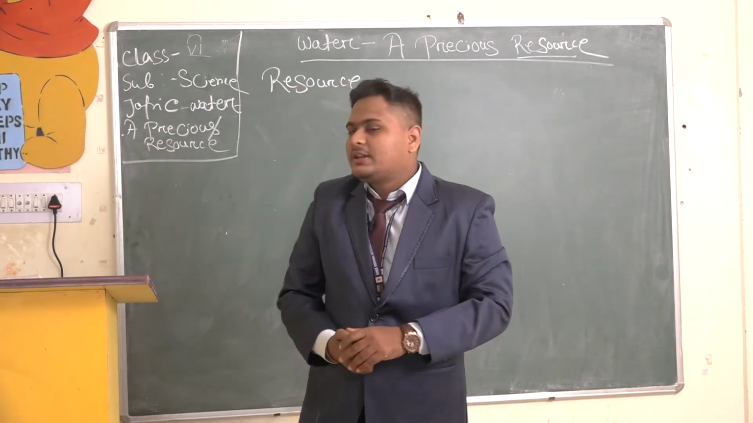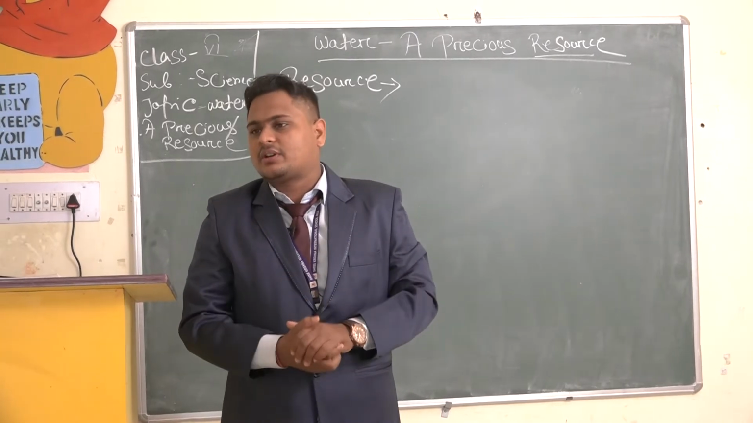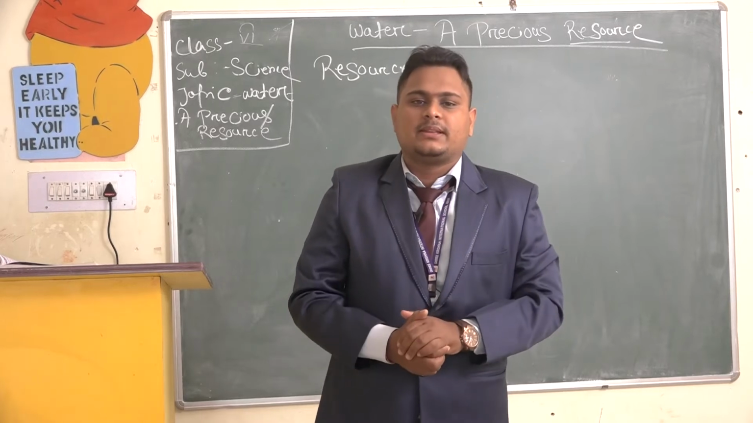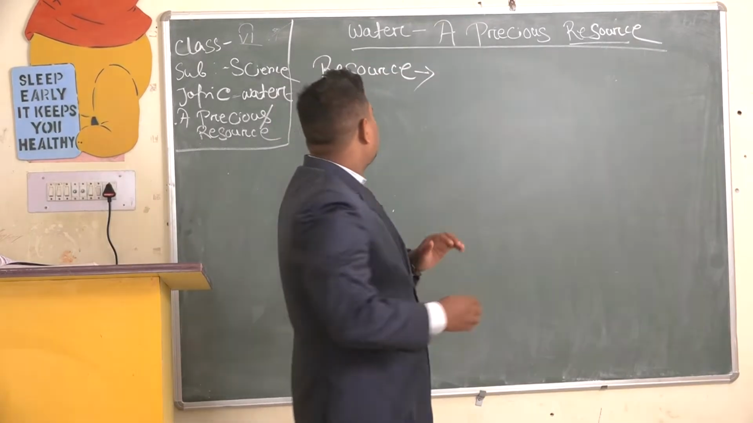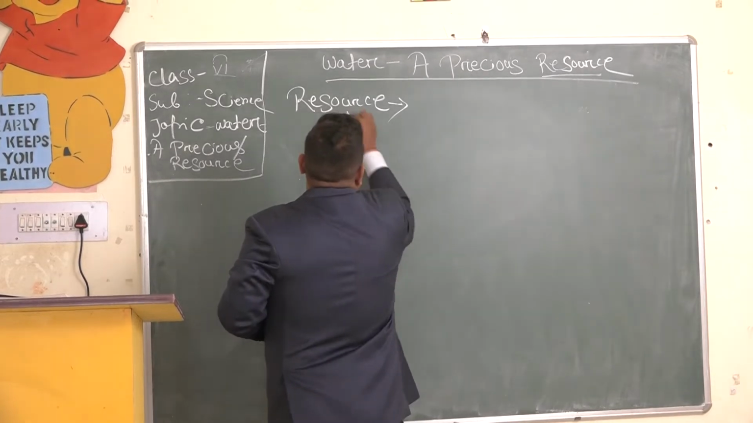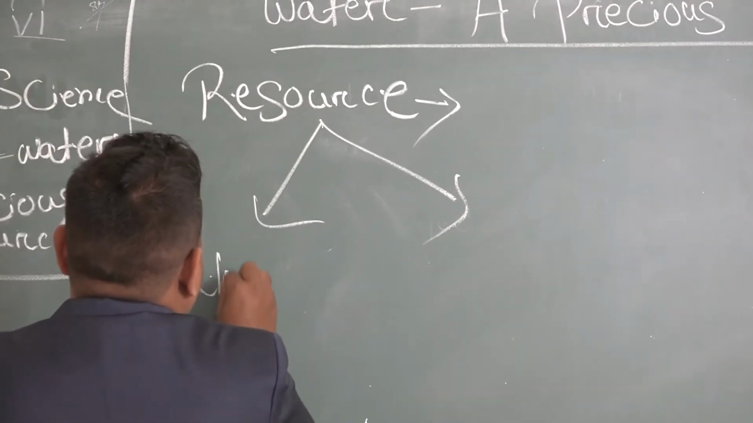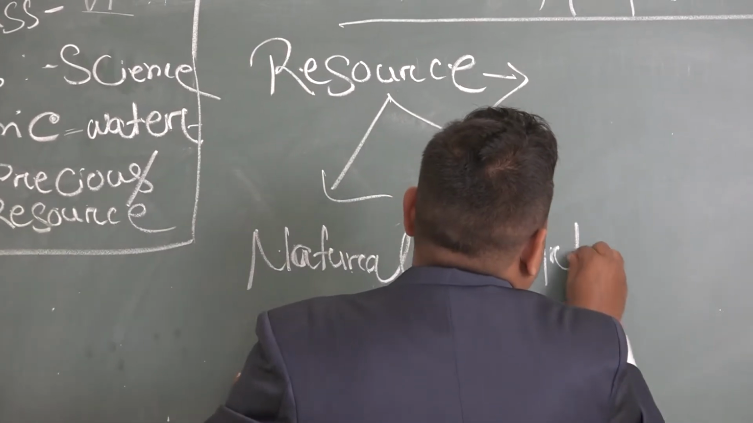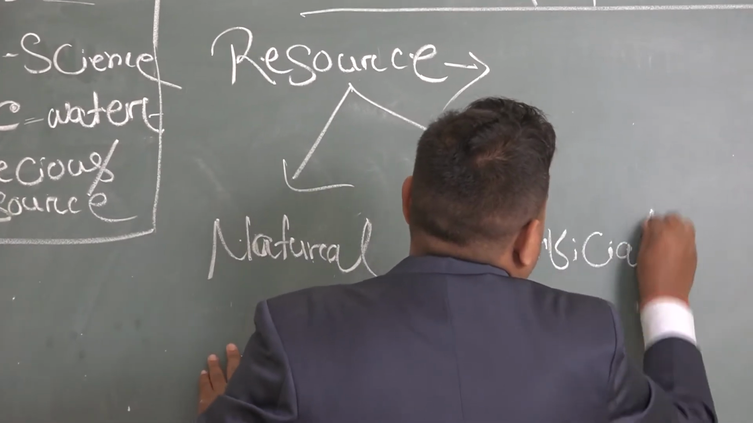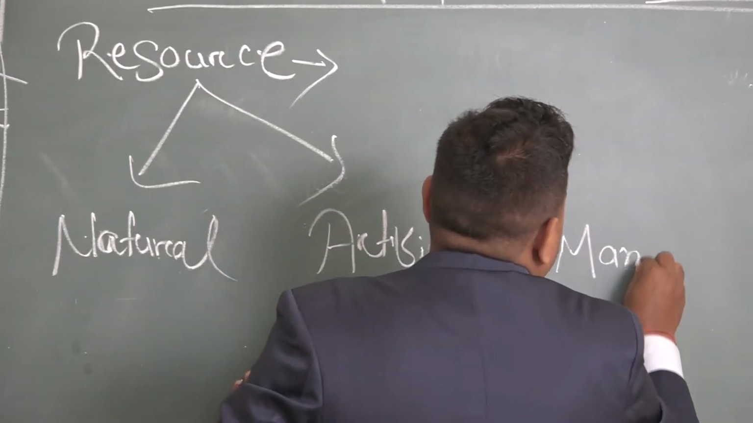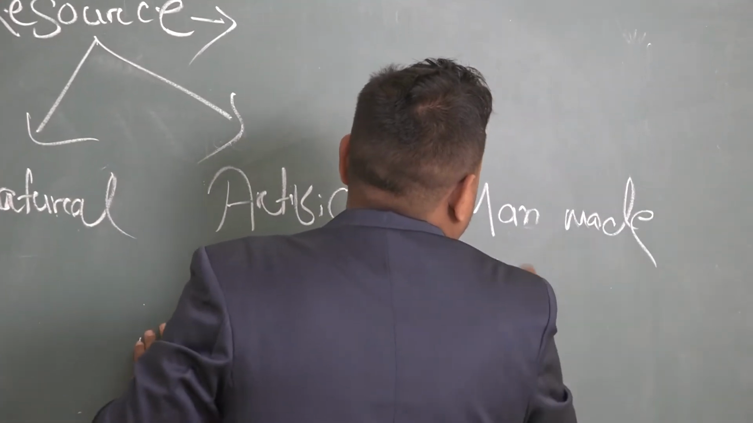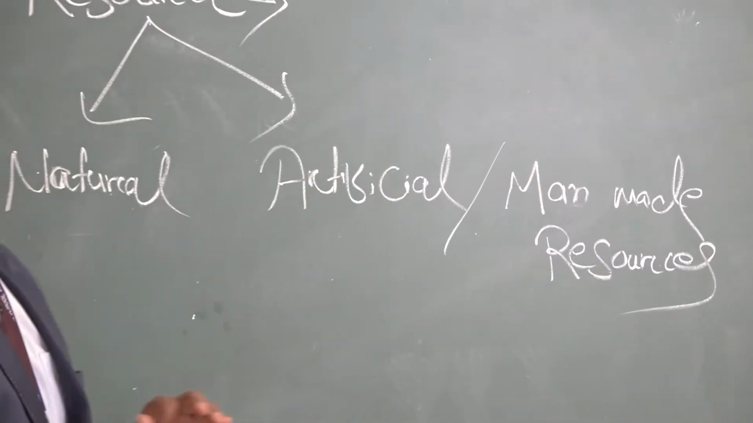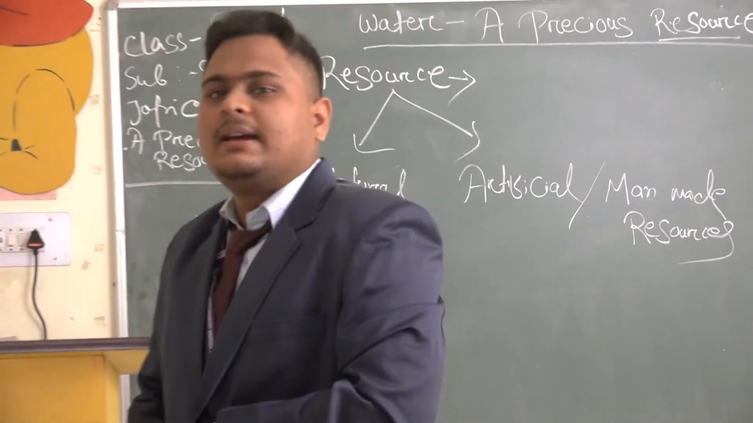So remember, the things which are present in our surroundings and fulfill the requirements of living organisms, that is known as a resource. And remember, resources are of two types. One is natural, another is artificial, or otherwise known as man-made resources. Yes or no? So who can give some examples of natural and artificial resources?